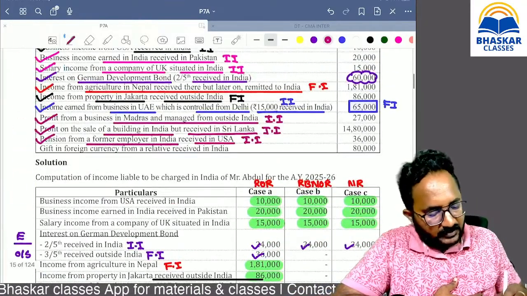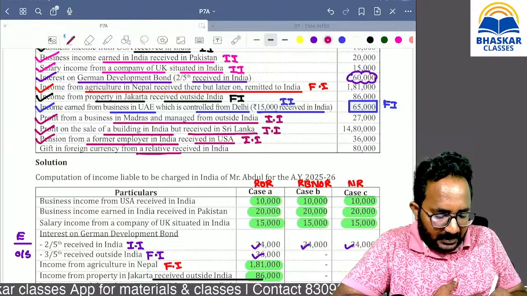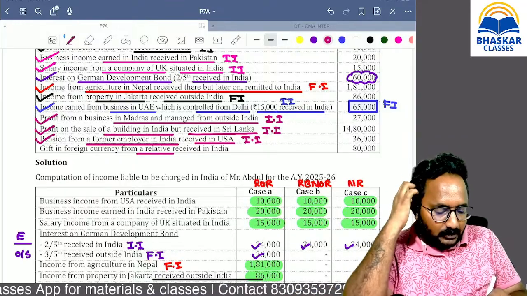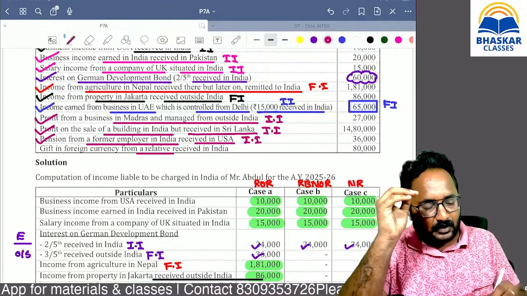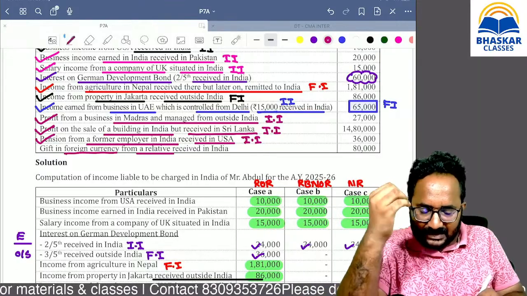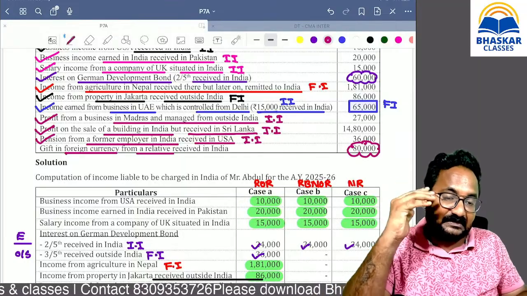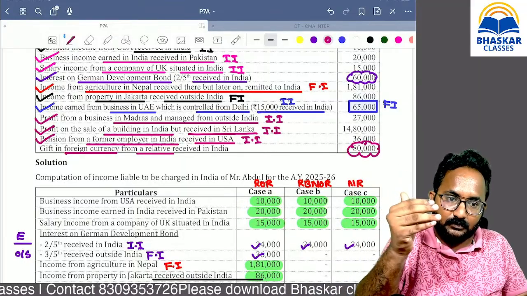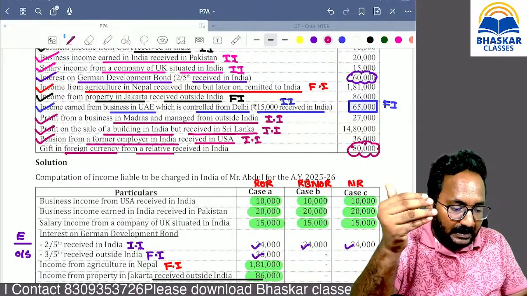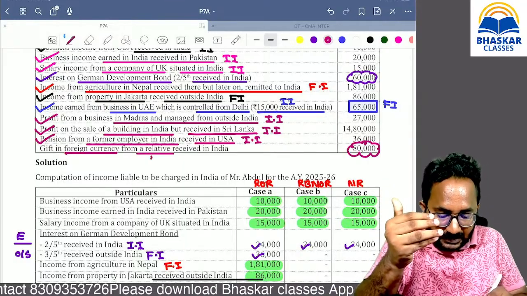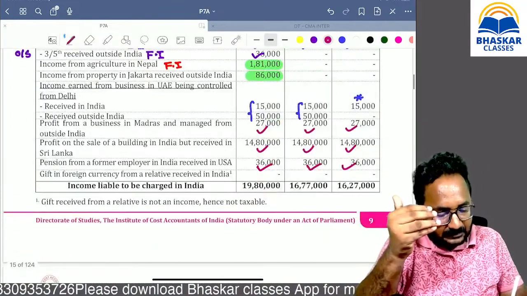Last one, gift, ma, that is gift received from relative. Remember, irrespective of the amount, if you are receiving the gift from relative, whether it is in foreign currency or Indian currency, irrespective of the amount it is exempt. Many students are thinking, sir, more than 80,000. But remember, relative has given the gift, that's why it is exempt.